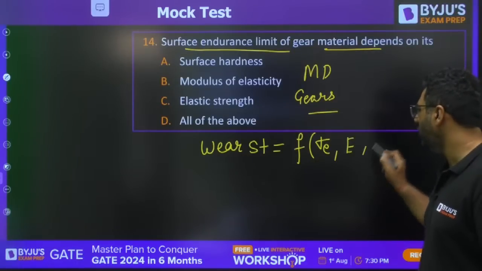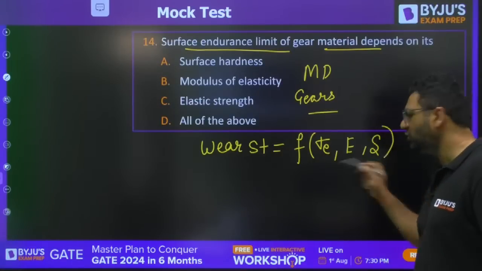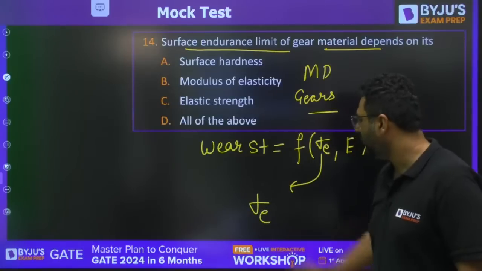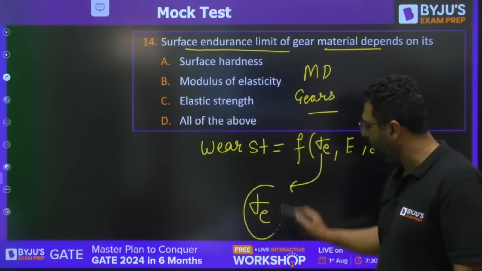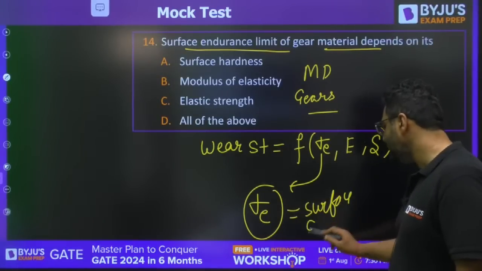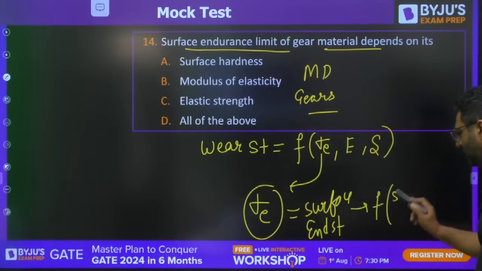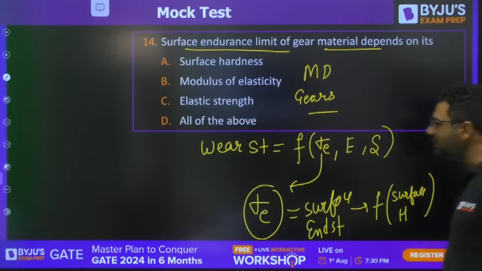But this sigma E is nothing but the surface endurance strength. So the surface endurance strength will be a function of only the surface hardness. So the answer for this is A.